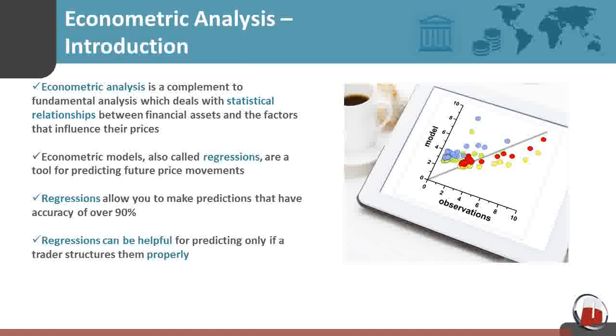Econometric models, also called regressions, are a tool for predicting future price movements. Regressions allow you to make predictions that have accuracy of over 90%. Regressions can be helpful for predicting only if a trader structures them properly. Otherwise, they can lead to false and dangerous conclusions.